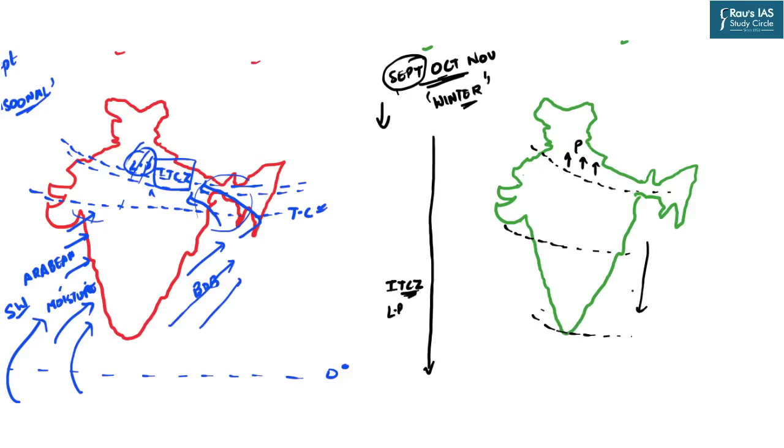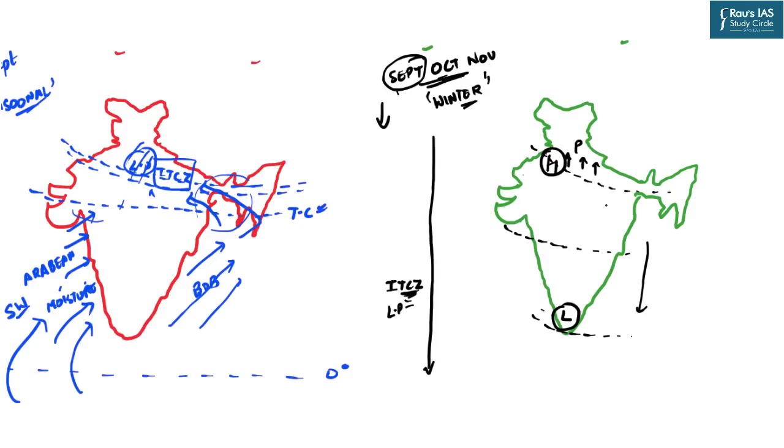So now let us imagine that this particular region is a high pressure region and this region is the low pressure region. So now how will the winds be moving? Winds move from high to low. And because ITCZ has shifted southward, the sun has shifted to the southern hemisphere.